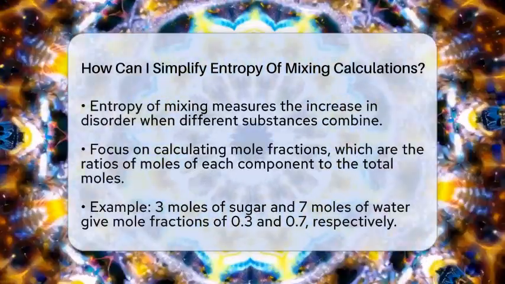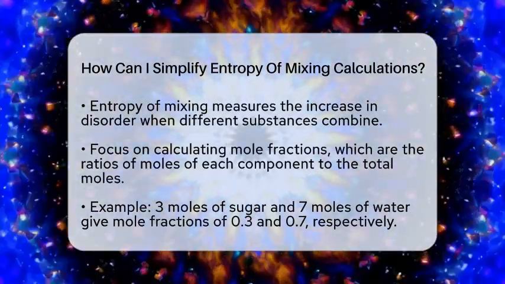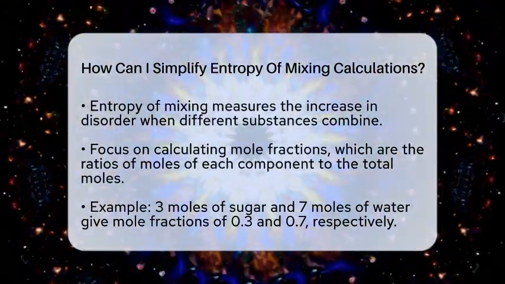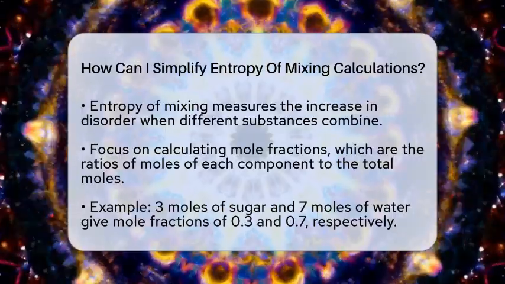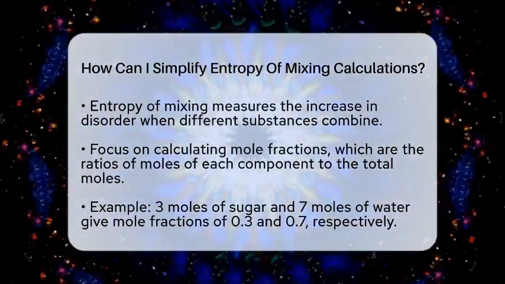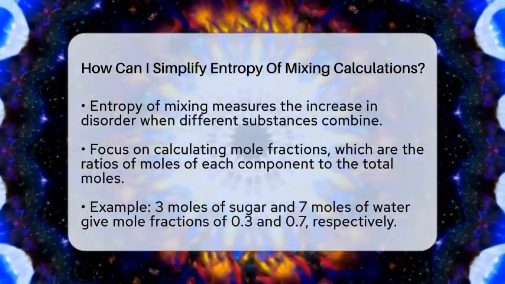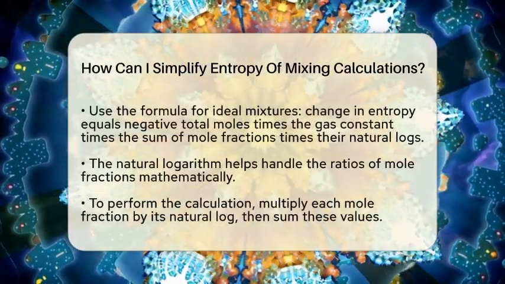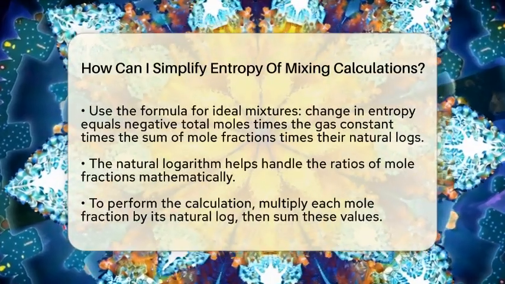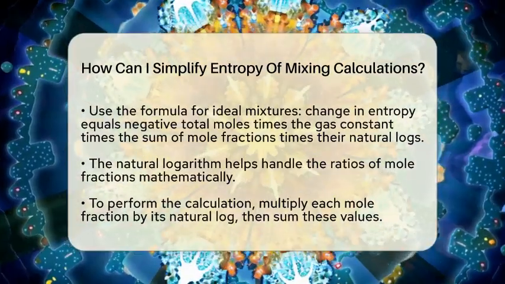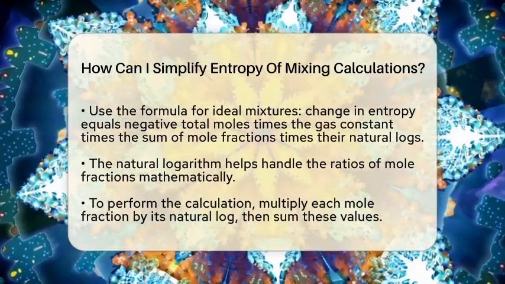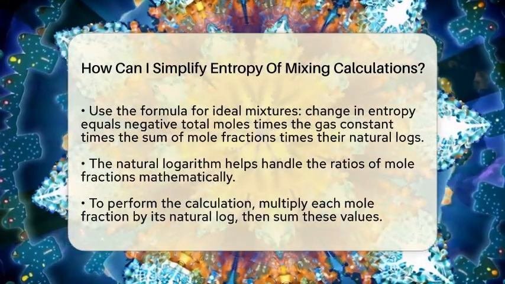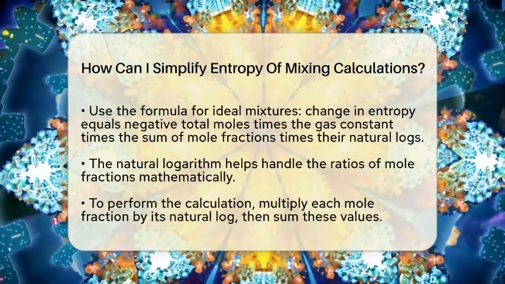First, focus on the mole fractions of each component. Mole fractions are just the ratio of the number of moles of each substance to the total moles in the mixture. For example, if you have 3 moles of sugar and 7 moles of water, the mole fraction of sugar is 3 divided by 10, which is 0.3. The mole fraction of water is 7 divided by 10, which is 0.7. These numbers tell you how much of each substance is present without worrying about their actual weights or volumes.